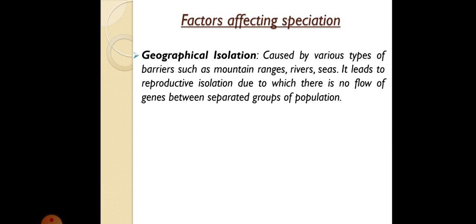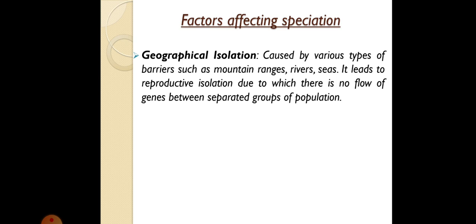Now let us understand the factors affecting speciation. The first one is geographical isolation, or geographical barrier. It is caused by various types of barriers such as mountain ranges, rivers, seas, etc. Because of these, the population is divided into different areas. That is geographical isolation.